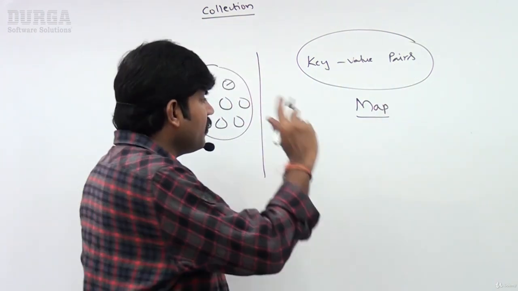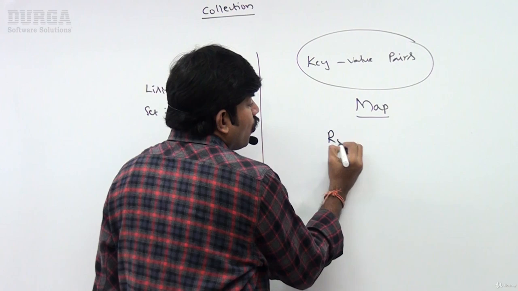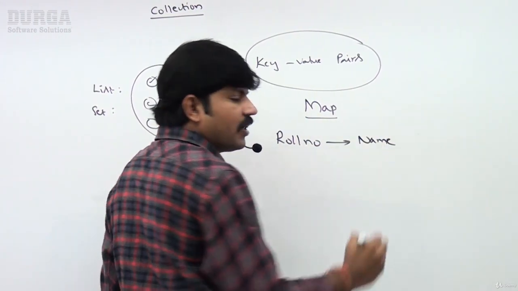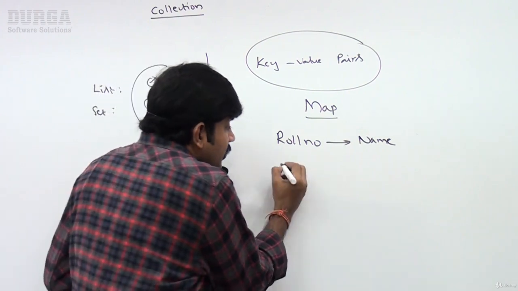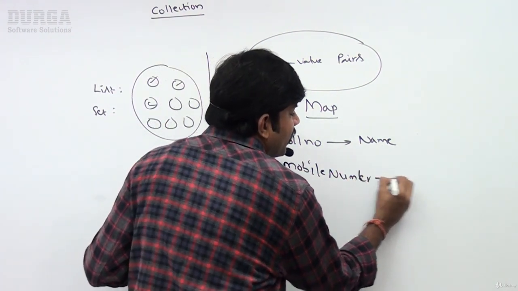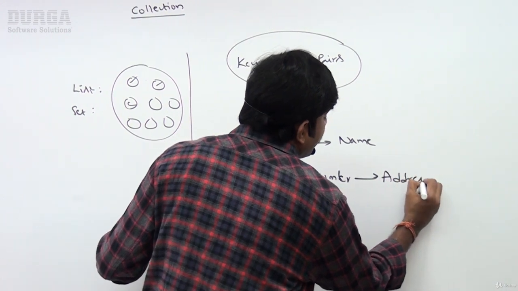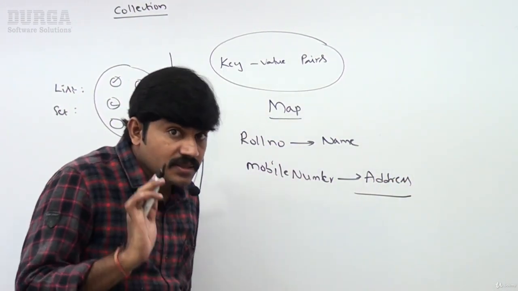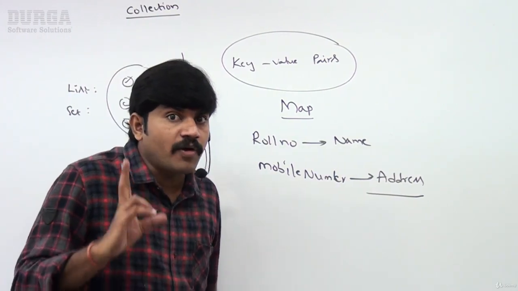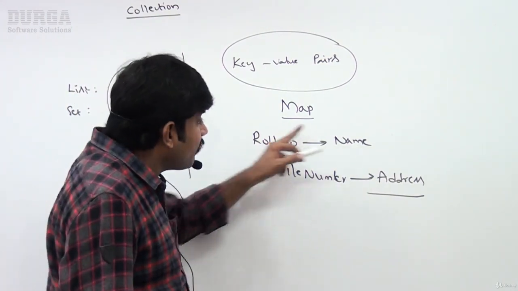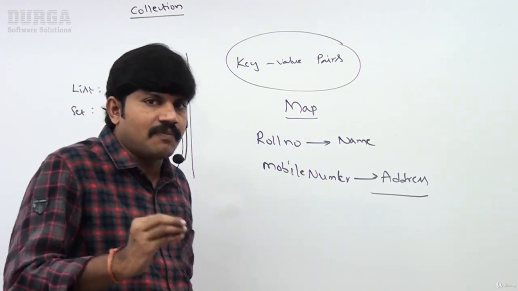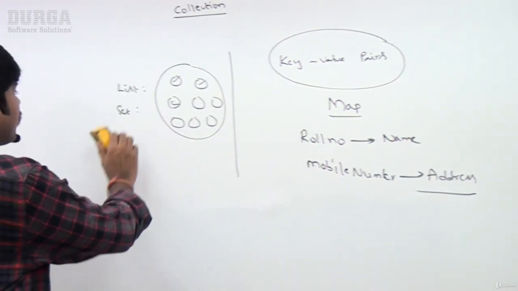Best example: roll number and name of the student. Similarly, mobile number and address. Things like these are by default considered a map. If you want to represent a group of objects as key value pairs, then we can go for the map concept. Clear, right?